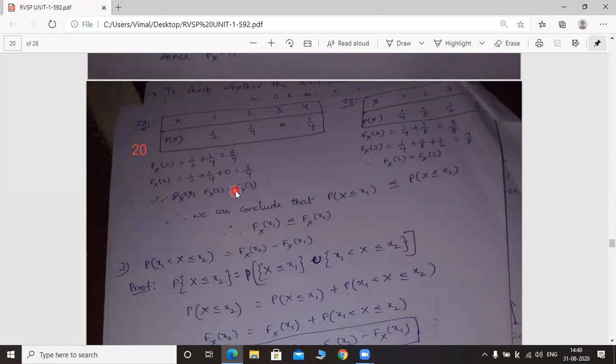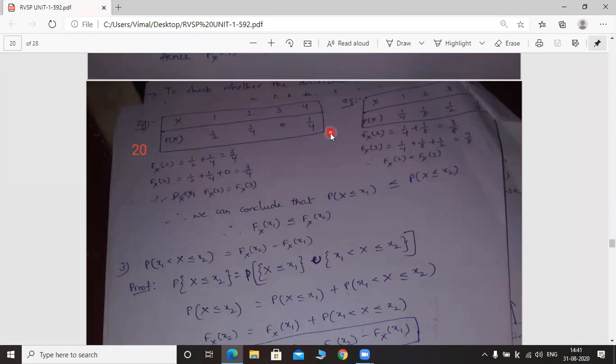Why should we consider two different examples to prove this property? Did you understand? Why should we take two different examples? By taking a single example, we cannot prove both the statements. We may prove this statement or we may prove that statement, any one we can prove by taking the single example. That's why we have taken two examples here.